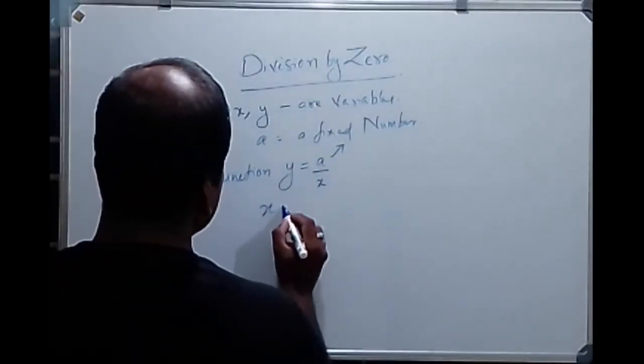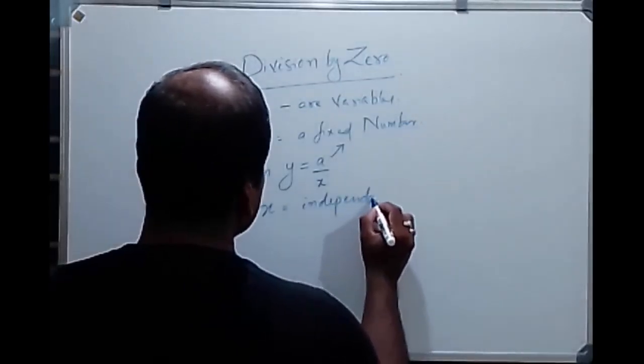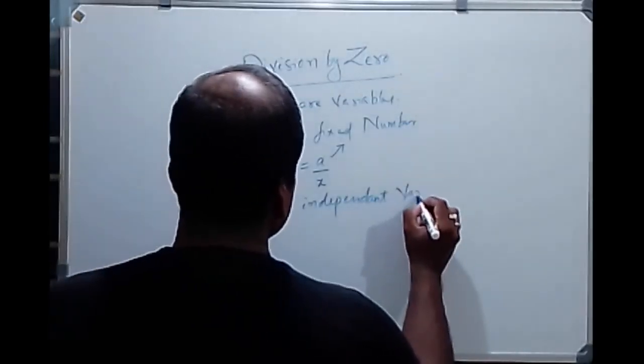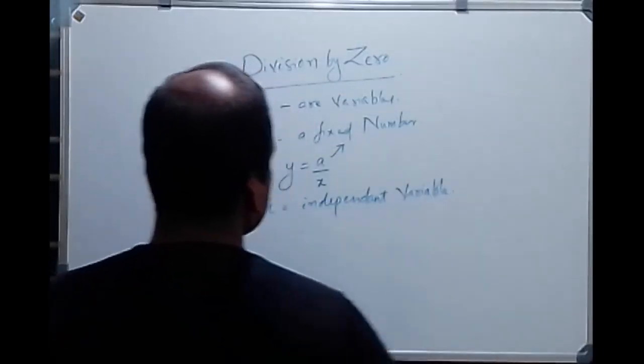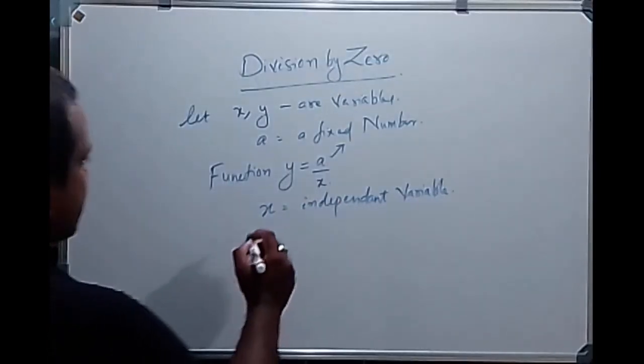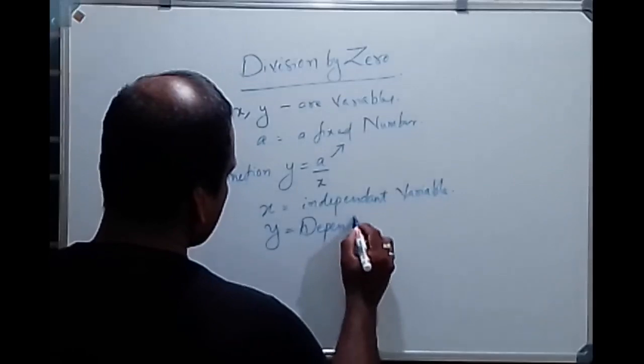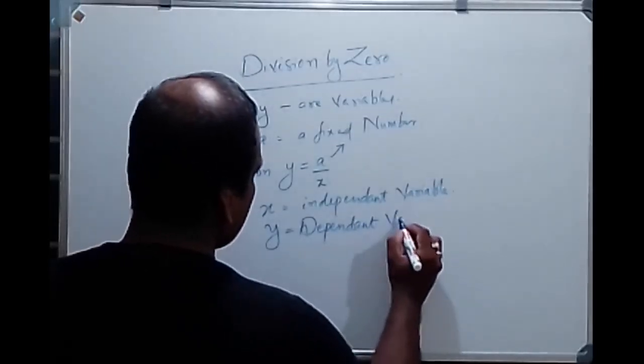Then x is the independent variable and y is the dependent variable.